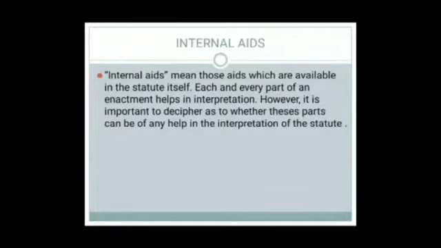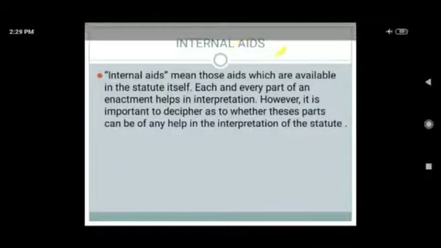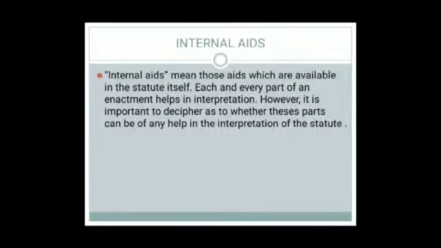Now first let us understand what these internal aids are. What is an aid? Aid means a device that helps or assists. So for the purpose of interpretation or construction, the court can take help of any internal or external aids. They can have recourse to various internal and external aids.